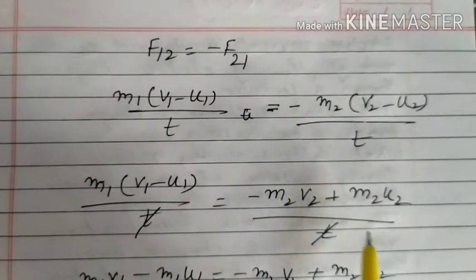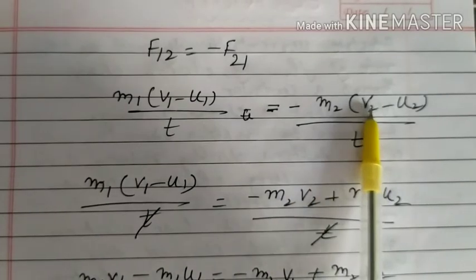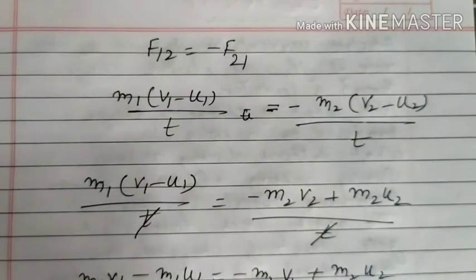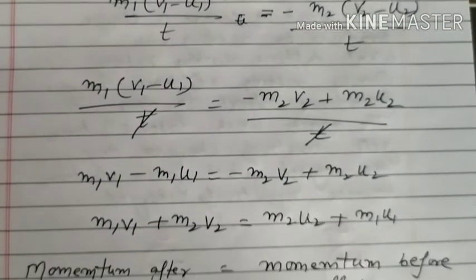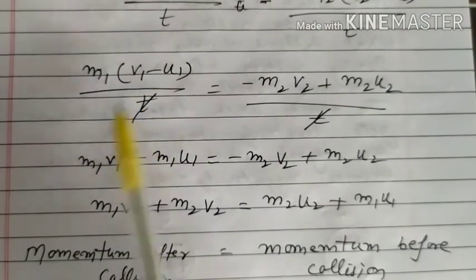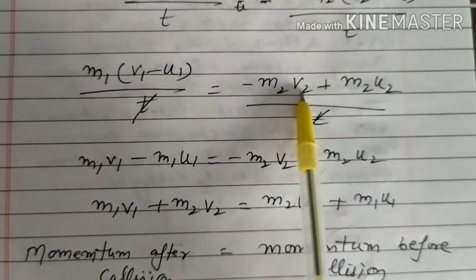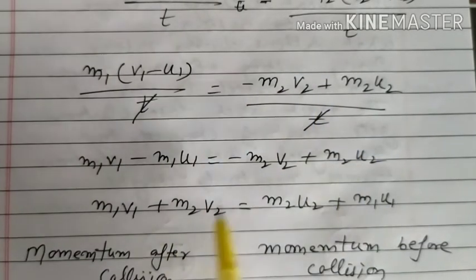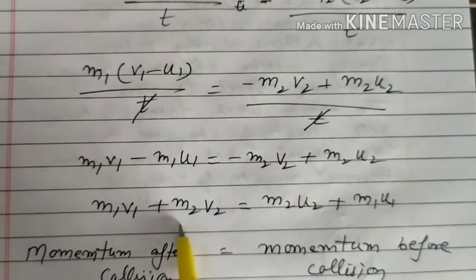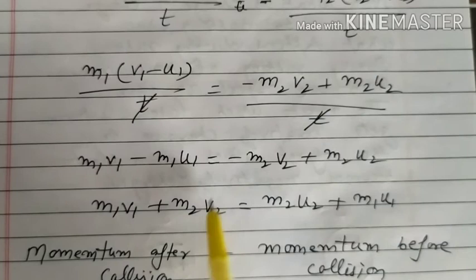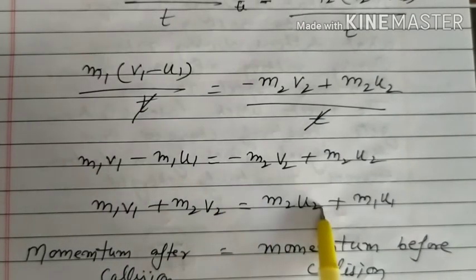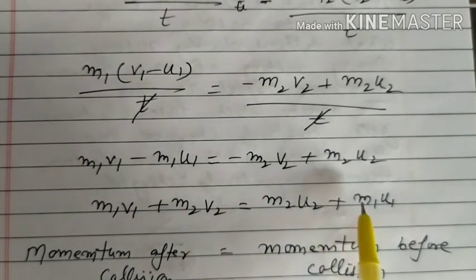Okay, t is cancelled on both sides. Then solving, m1 v1 minus m1 u1 equals minus m2 v2 plus m2 u2. Taking terms to the other side, m1 v1 plus m2 v2 is equal to m2 u2 plus m1 u1.